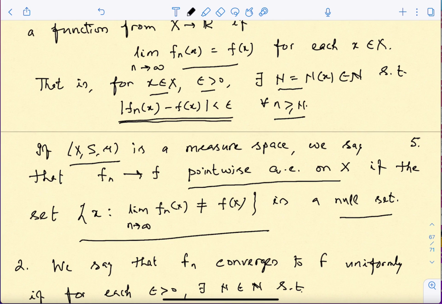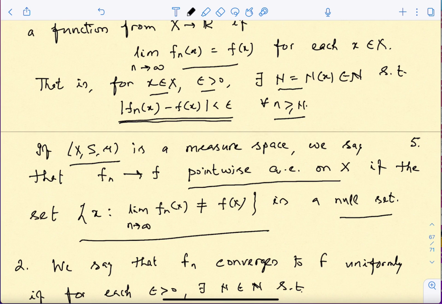Sometimes there can be a set of measure 0 where the sequence does not converge to f(x), but that's okay. For all practical purposes that's going to be fine, because on a measure 0 set we are not really going to care much for this course. So this is something you have to keep in mind.